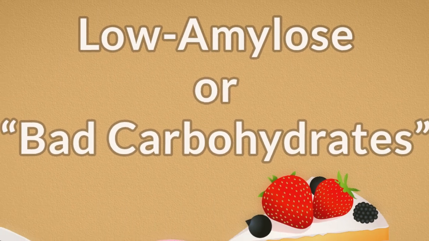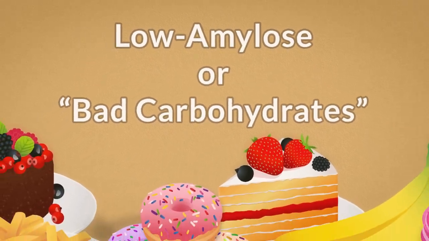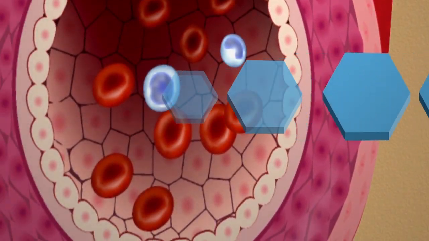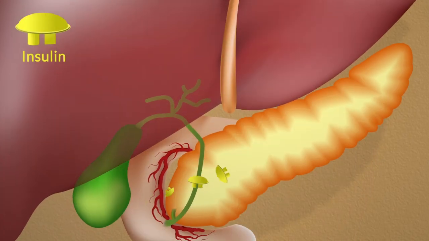Low amylose carbohydrates are low in fiber and high in low amylose starch. They are rapidly absorbed, causing insulin dump.